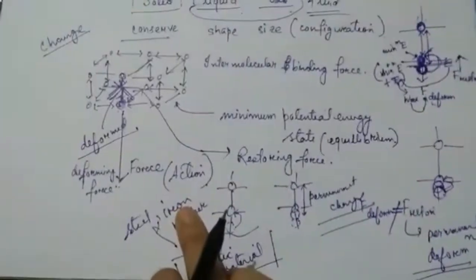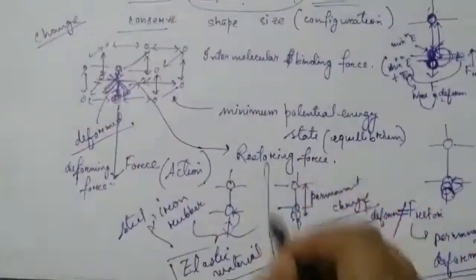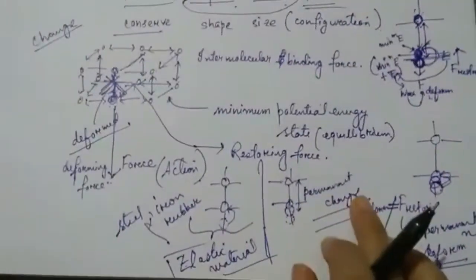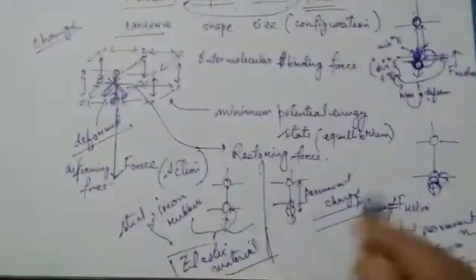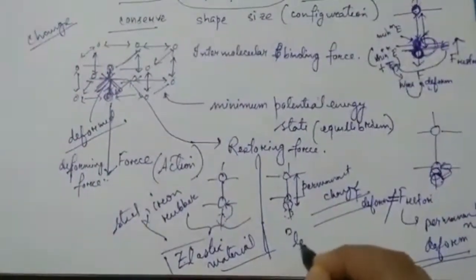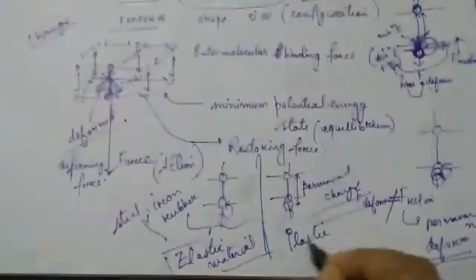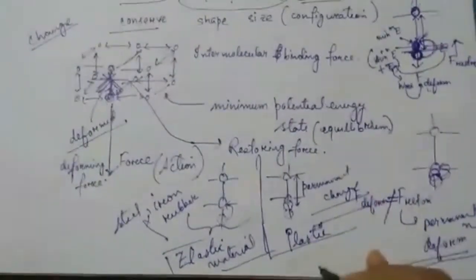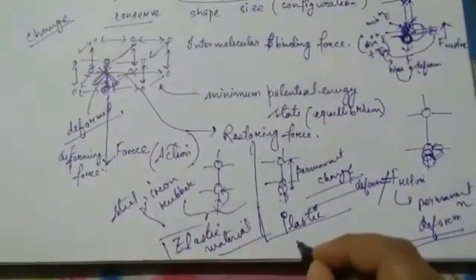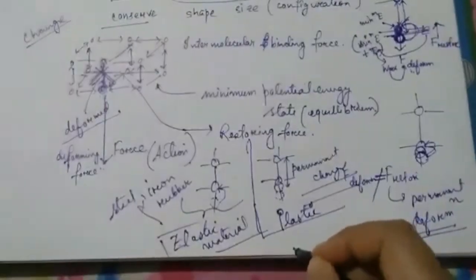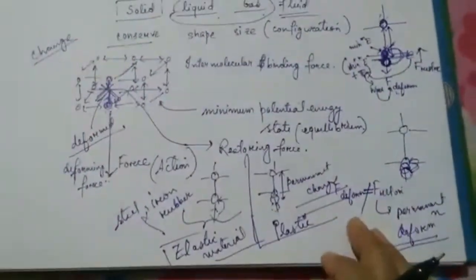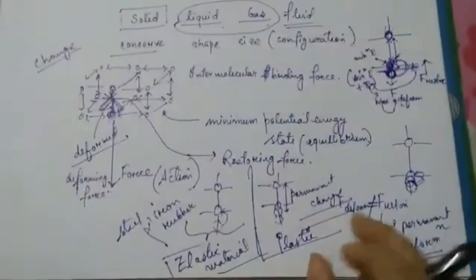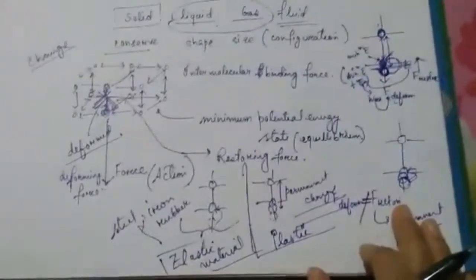That is called rubber. And in the case where permanent deformation is created because the restoring force is not equal to the deforming force, that material is called plastic. Plastic material, like putty and atta dough. If you make a dough of this atta or flour to make chapatis, you can give it any shape, and it will never come back to its original position.